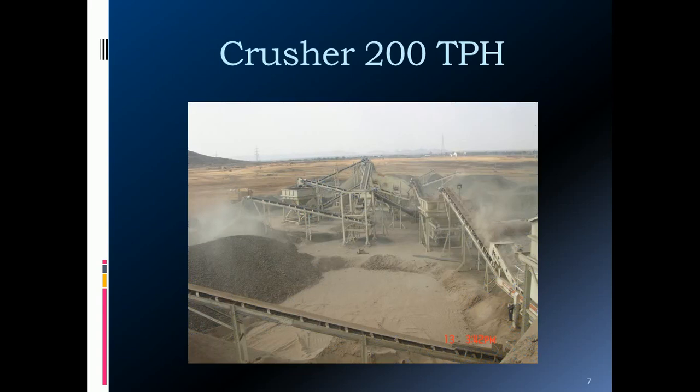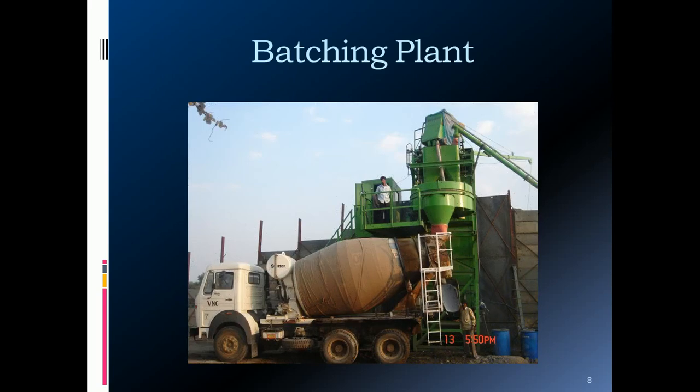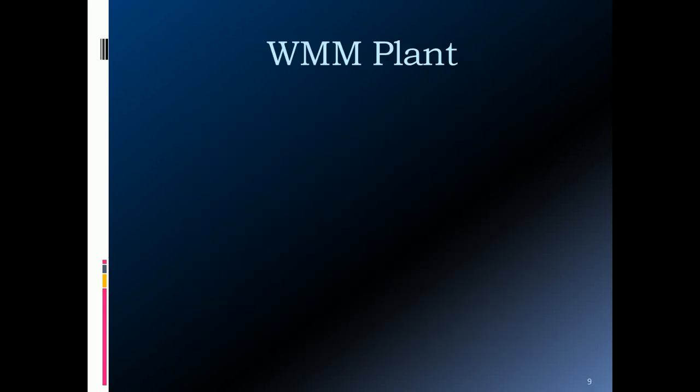So this is the view. You can see the product obtained from the stone crusher. The aggregates of varying size can be obtained using the stone crusher. Then this is the batching plant, or what you call the ready mix plant, for the concrete work.